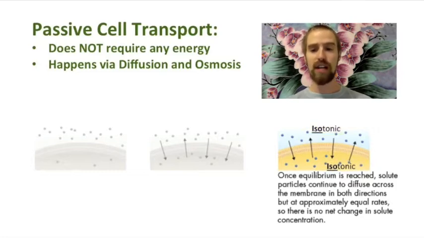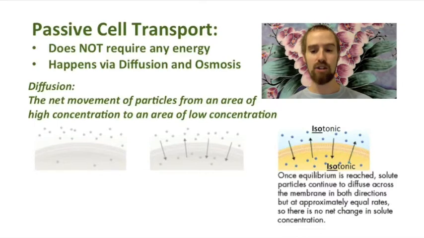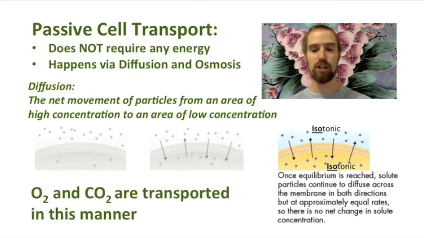Now our cell is in equilibrium, meaning that the rate of particles moving into the cell is equal to the rate of particles moving out, so the concentration remains balanced on both sides. We call this natural movement of particles from an area of high concentration to an area of low concentration diffusion. Oxygen and carbon dioxide are transported into and out of our cells in this manner.